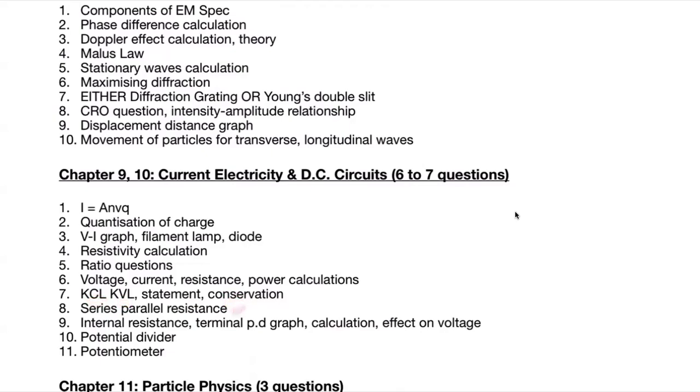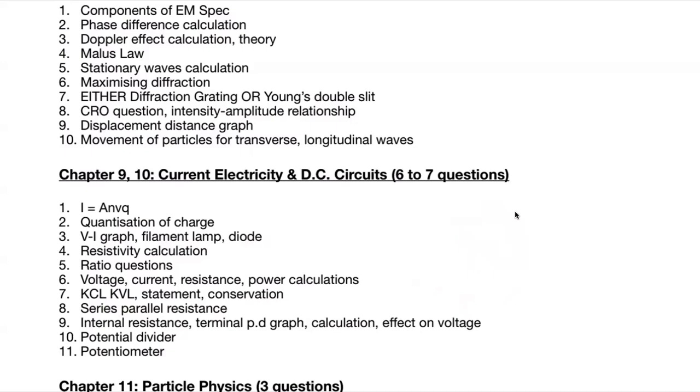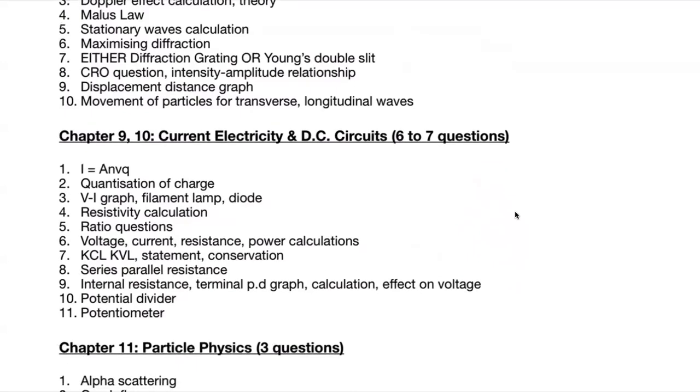And series parallel resistance, so where you have weird shapes given. So how do you figure out which one is in series with what and what is in parallel with another? For example, let's say there's a circuit that looks like this. And this is, by the way, inspired from a past paper question. And it says that current flows in from here and flows out from here. So the current splits up in this and this branches. All of these are in series, and that is in parallel with this one. So questions like that could be asked.